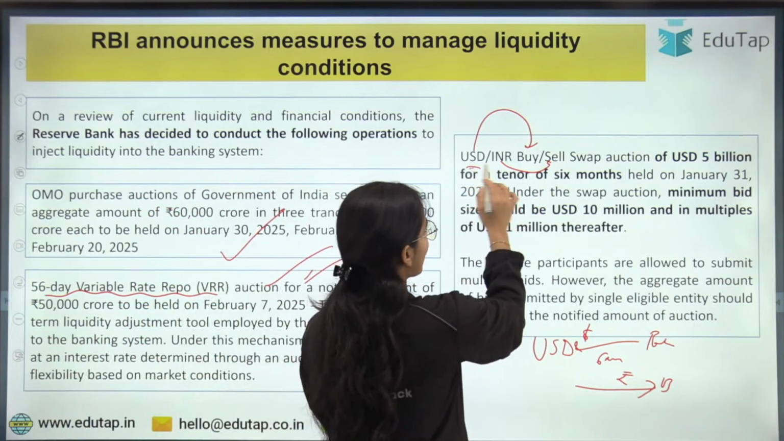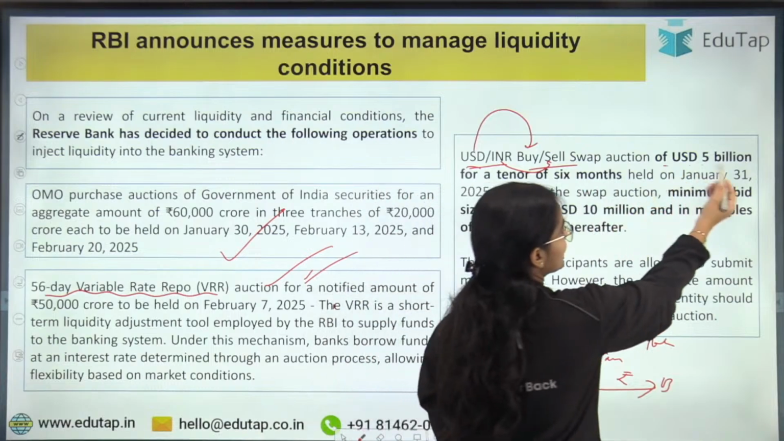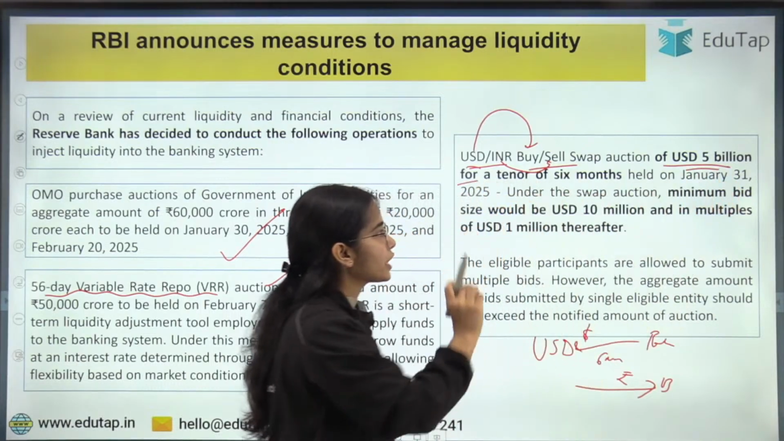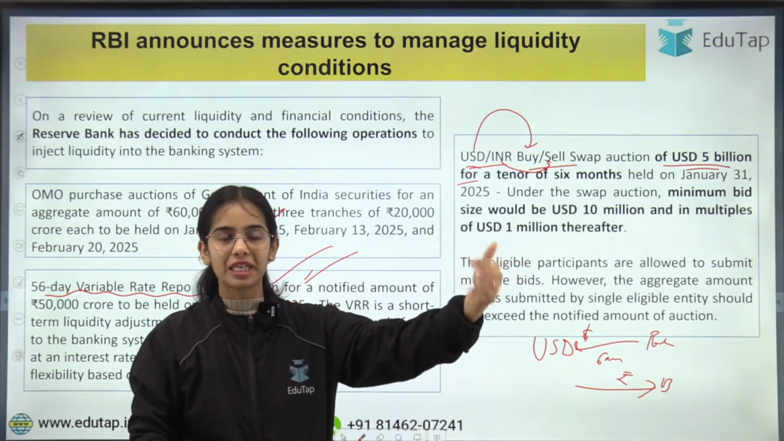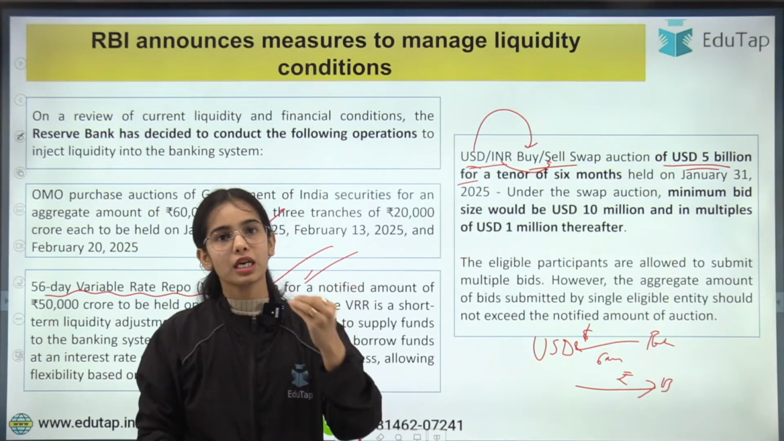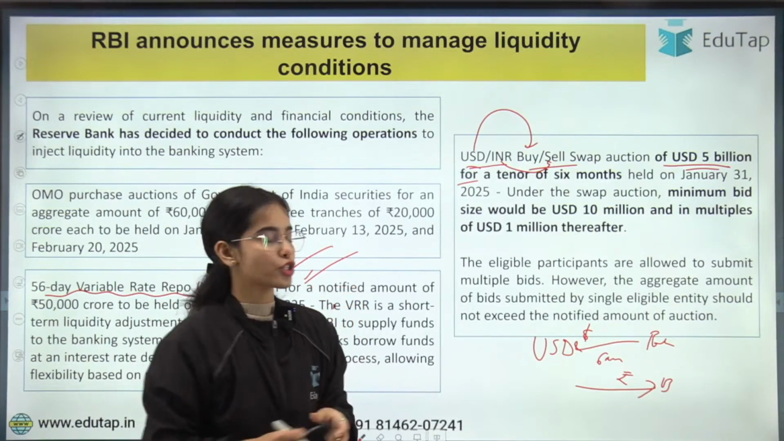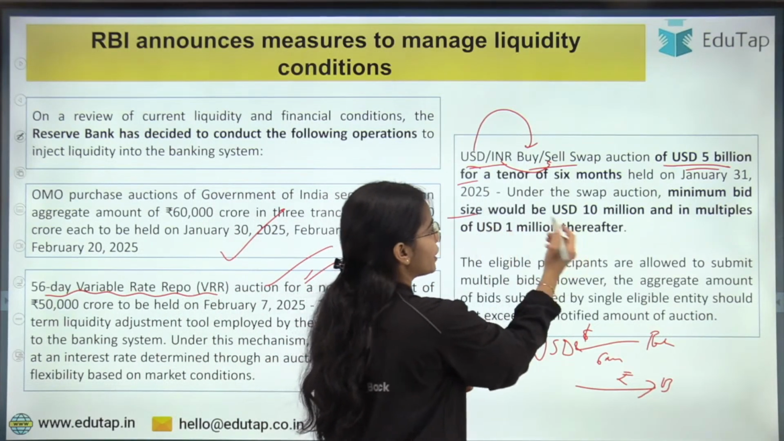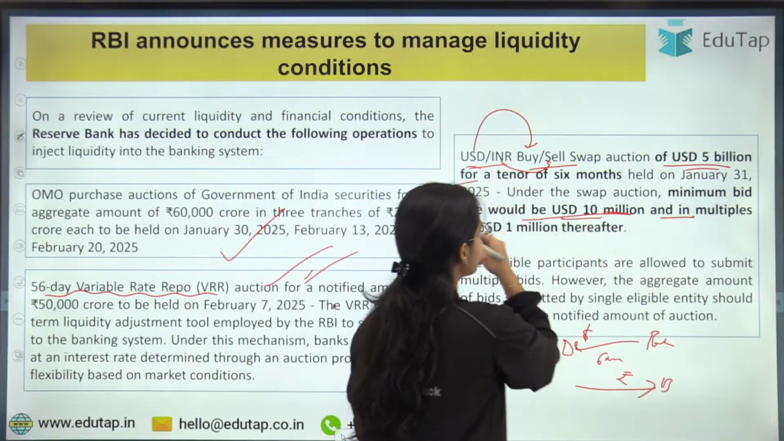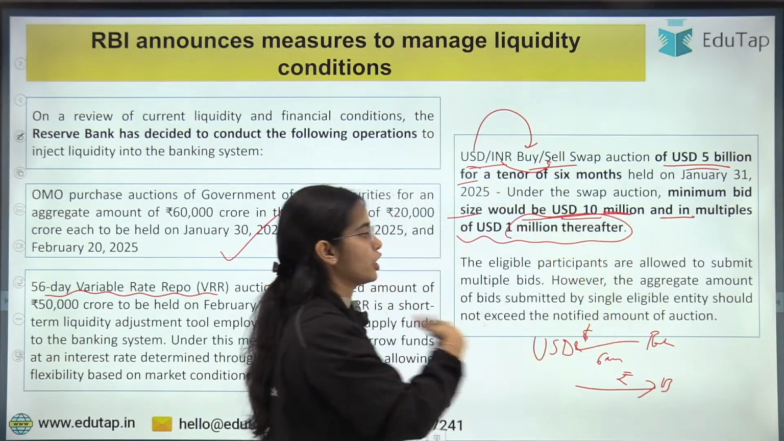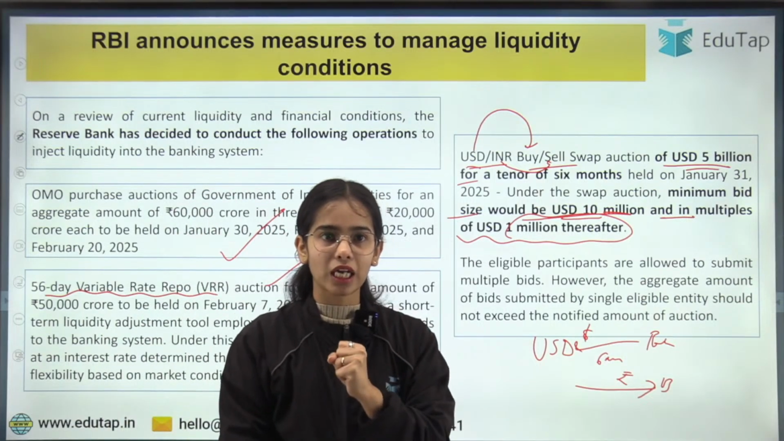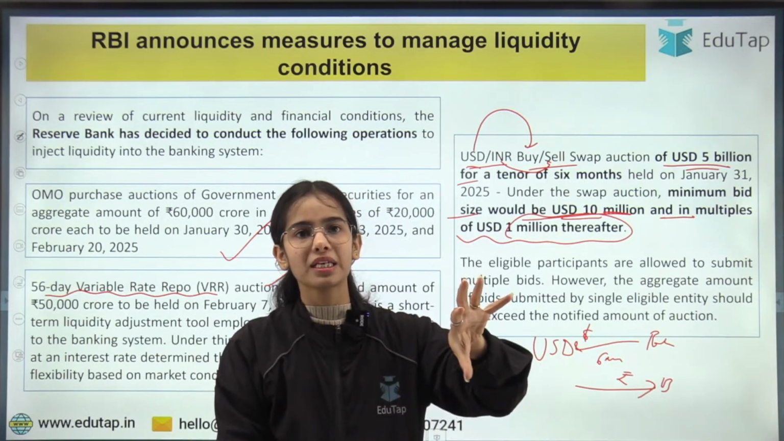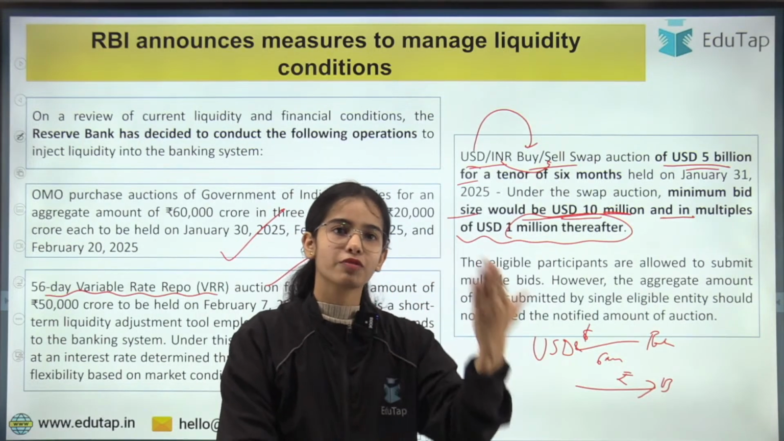So this is the USD INR buy sell swap option of USD 5 billion for a tenor of 6 months. For the tenor of 6 months, the RBI is giving the rupees and will take back the rupees after 6 months. Under the swap auction, minimum bid size would be USD 10 million and in multiples of USD 1 million thereafter. So this is the basic idea, that RBI is purchasing the dollars right now and will be selling the rupees, and after 6 months the reversal will happen.